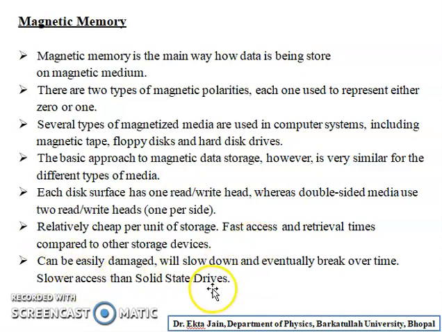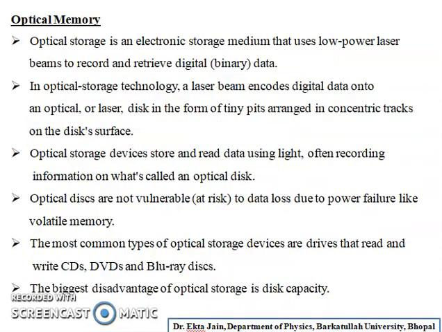And I should also highlight the disadvantages of the magnetic memory. That is, it can be easily damaged, will slow down and eventually break over time. Slower access than solid state devices. Now, optical memories.